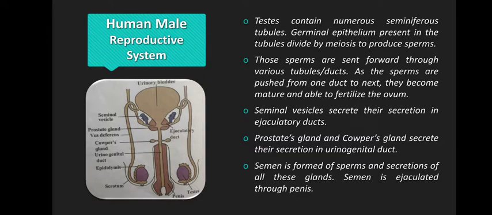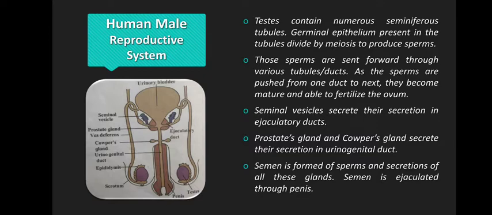As soon as they are synthesized in the testis, they are not mature. They become mature as and when they pass through different tubules and ducts. Then seminal vesicles will secrete their secretions in the ejaculatory duct, as you can see. Prostate gland and Cowper's gland will also secrete their secretion in the urinogenital duct.